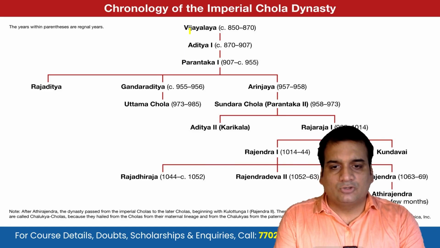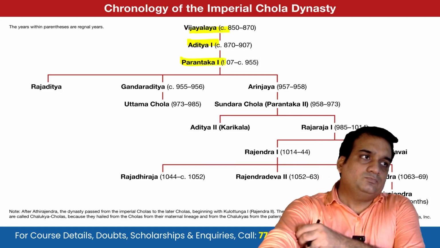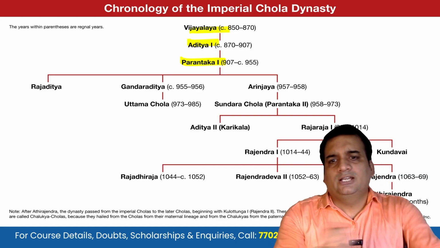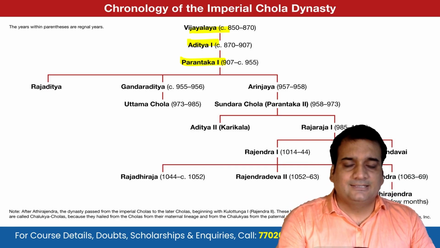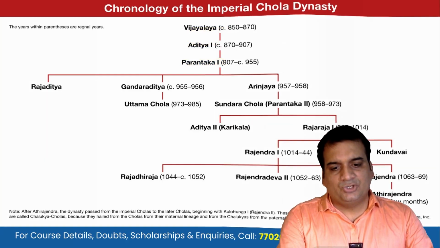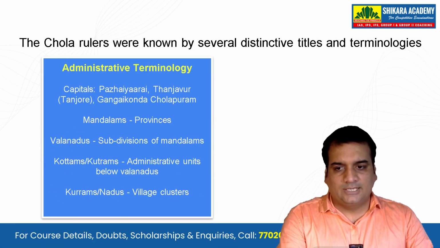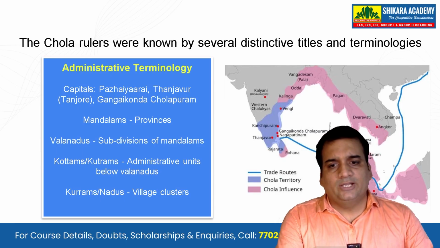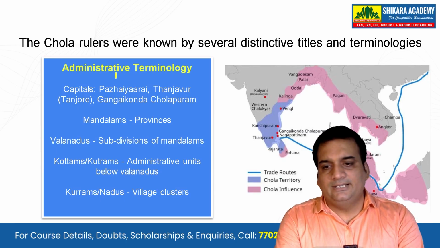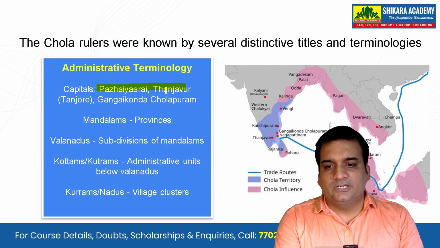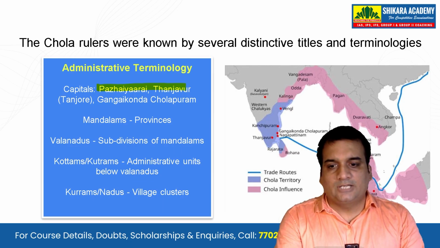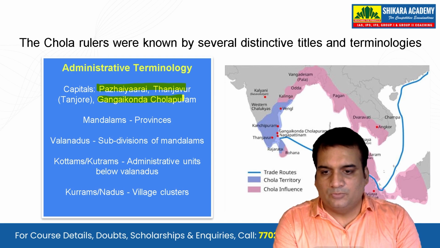We'll also see the chronology of the imperial Chola dynasty. We have already done this when we were seeing the Cheras, Cholas and the Pandyas in a very comprehensive way. That class is already available in the playlist. You can go back and see those classes. The Chola rulers were known by several distinctive titles and terminologies, like when we talk about their capital was Pazhaiyarai or the Thanjavur or the Gangaikond Cholapuram.